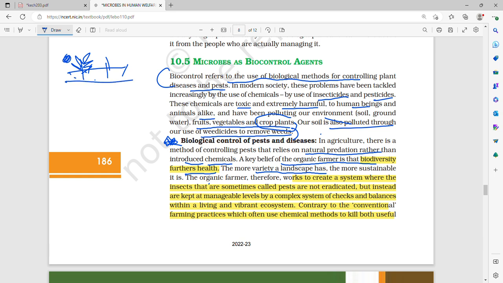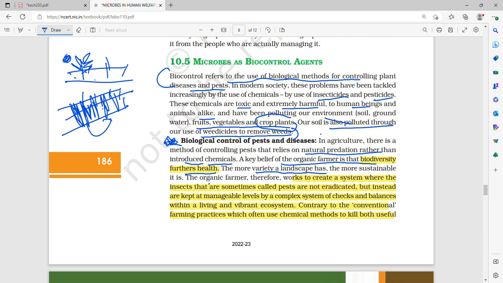then the more variety there is, the better. Otherwise, if I grow the entire stretch with the same plant, then all of them will get affected at once. Whereas if I grow one plant in this strip, another plant in this strip, another in this strip, and then again the first one, then the productivity and yield will also be more. Plus, one is consuming more nitrogen, one is giving more nutrients, one is a legume, so the nutrients are returned to the soil. You can do it like that.